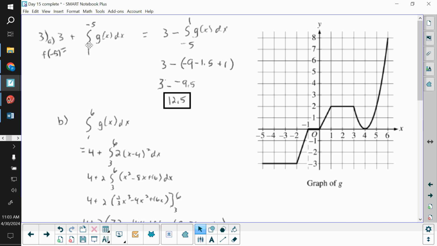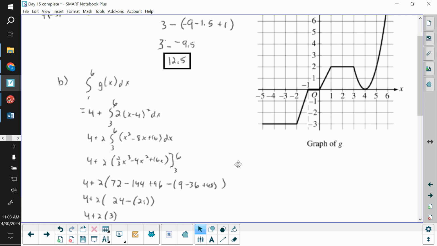Well, we like our smaller bound on the bottom, so flip those bounds and make it negative out front. So it's 3 minus the integral from -5 to 1. Well, from -5 to 1, you've got a box that's 9 underneath, you've got a 1.5 underneath, and you've got a 1 that's above. Negate all those, combine like terms, and you end up getting 12.5, or 25 over 2.